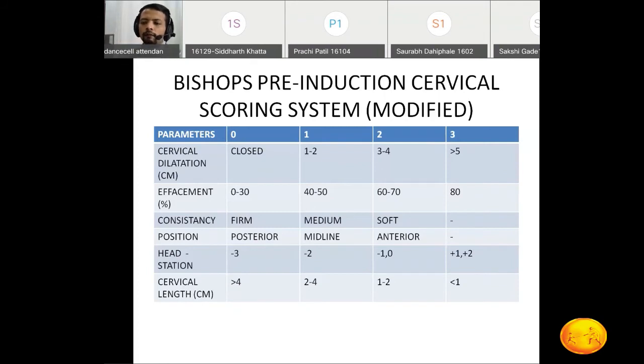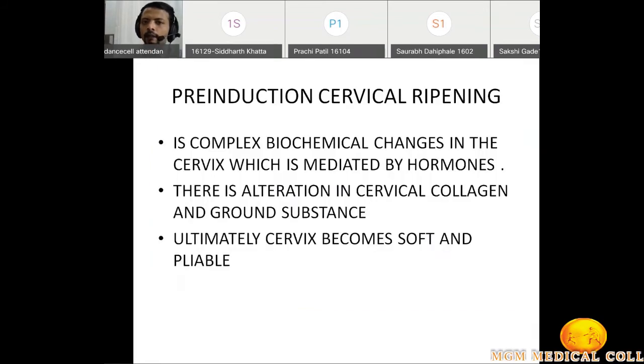The maximum score will be 13, and a favorable score is between 6 to 13. We call it unfavorable if the score is 5 or less, an unfavorable cervix. In an unfavorable cervix, there is a role of pre-induction cervical ripening.